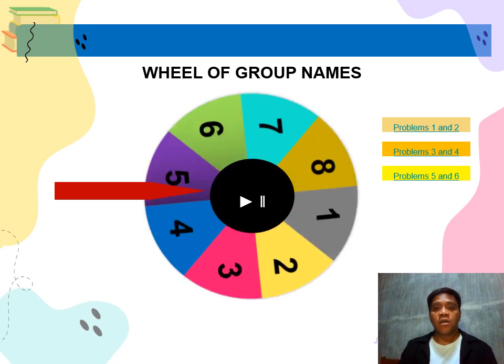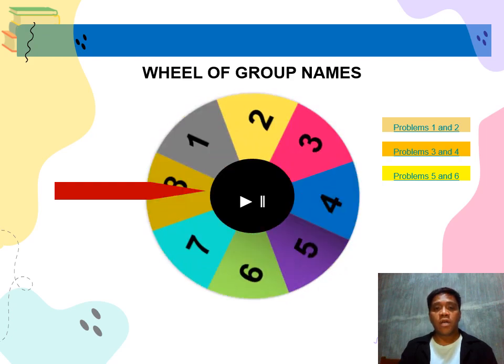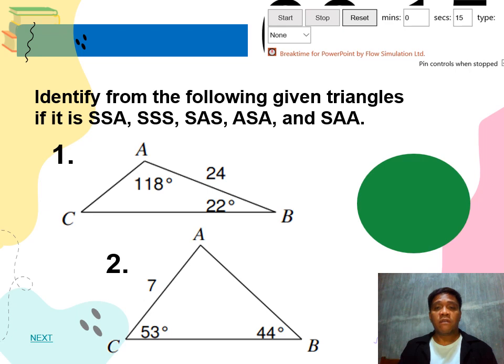Okay. Stop. Group 8 will answer problems number 1 and 2. I will give you 20 seconds to answer. Time is up.